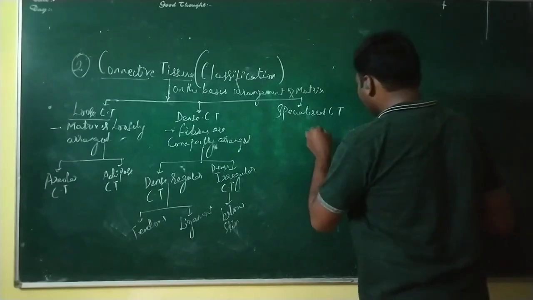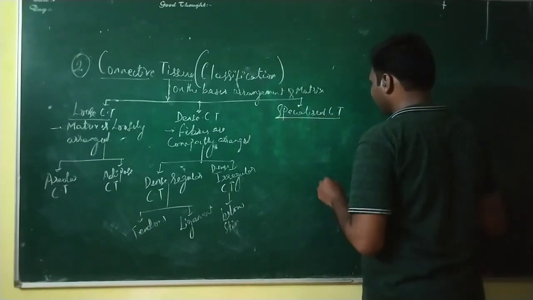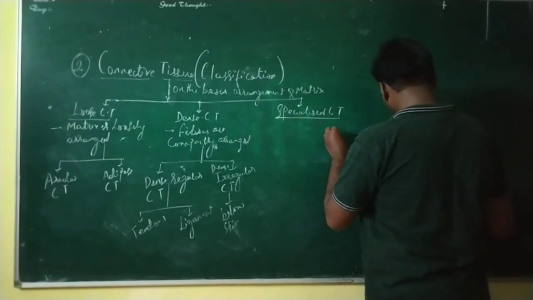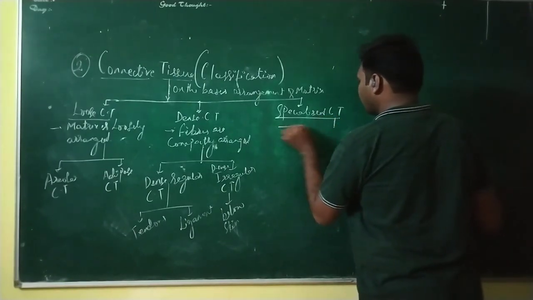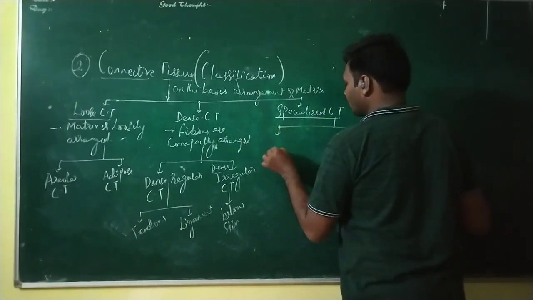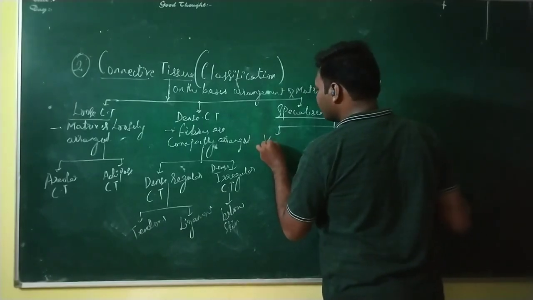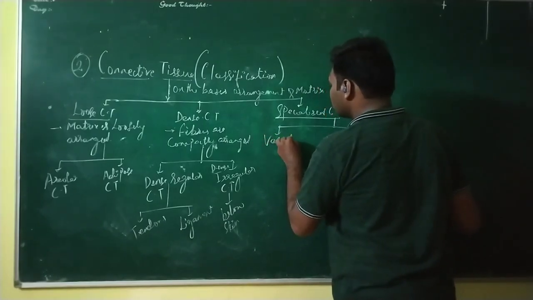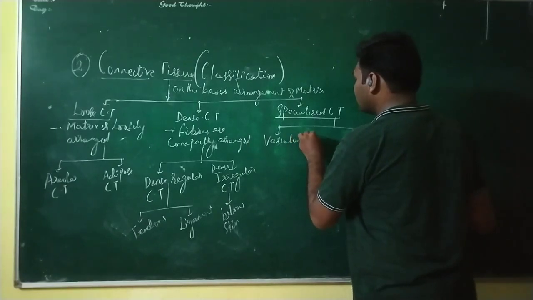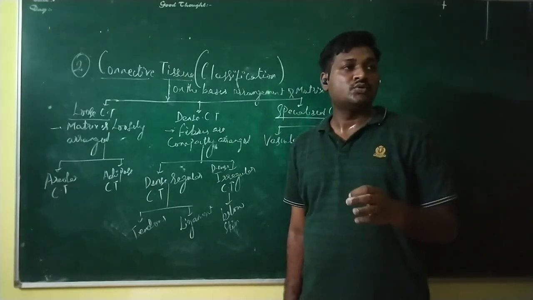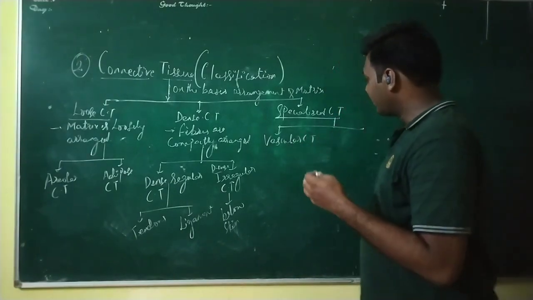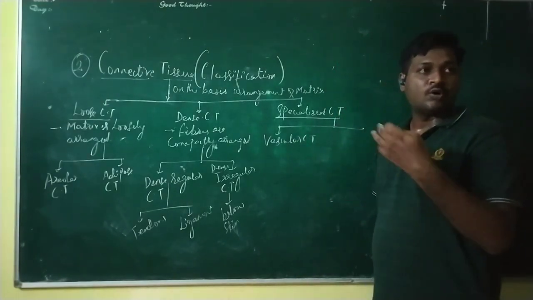Then apart from that, we have the specialized connective tissue. This specialized connective tissue is divided into two types. That is the vascular connective tissue, the tissue which is circulating throughout the body.